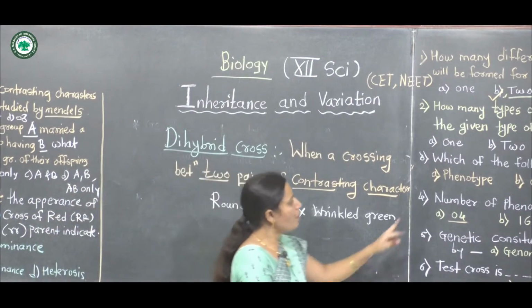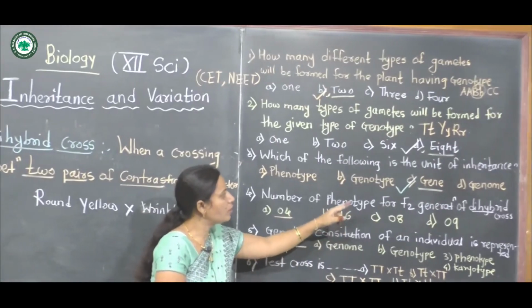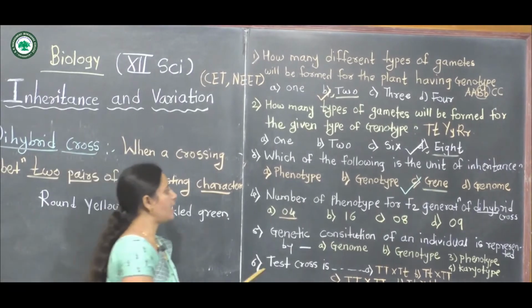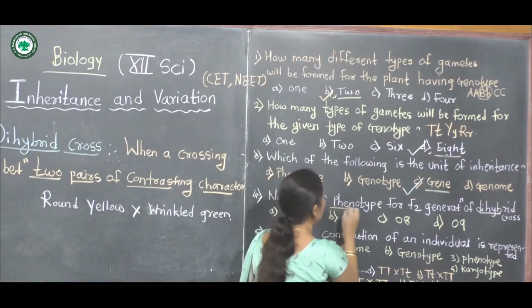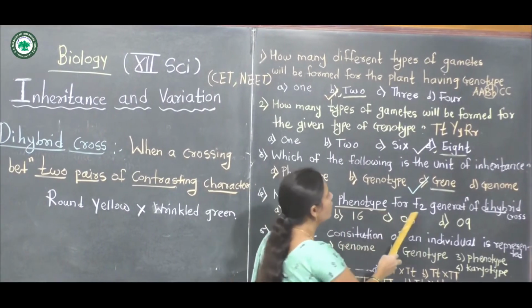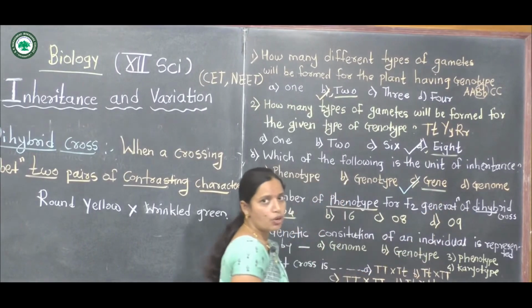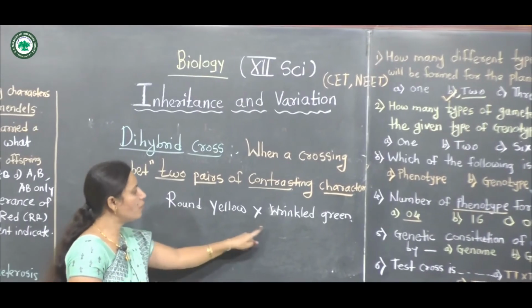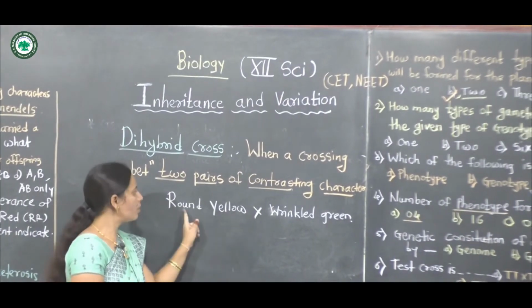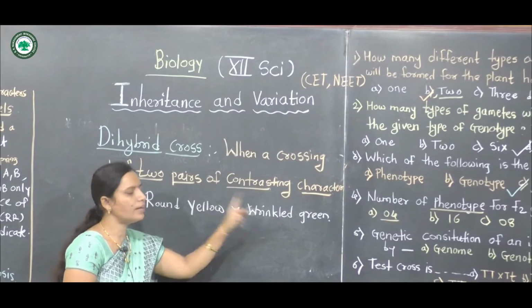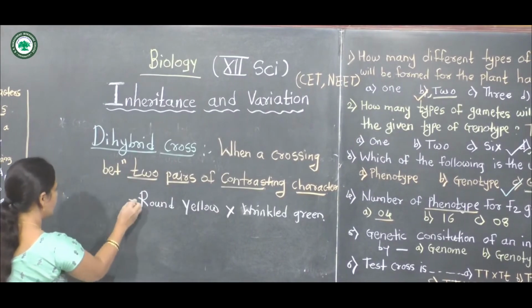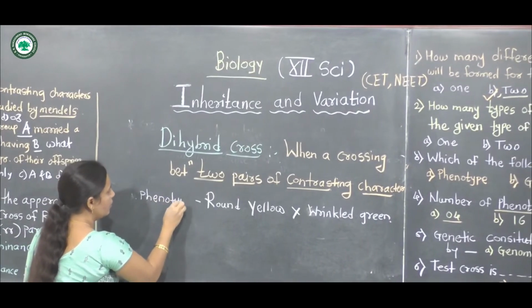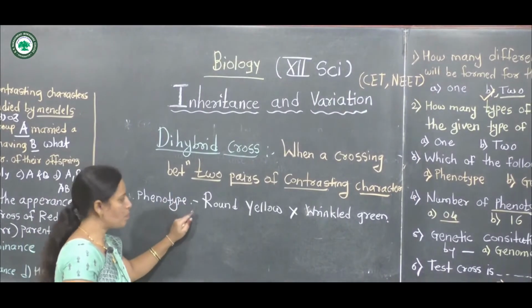In this problem, the number of phenotypes for the F2 generation of a dihybrid cross. These two characters, round yellow and wrinkled green, give the phenotypes of the dihybrid.